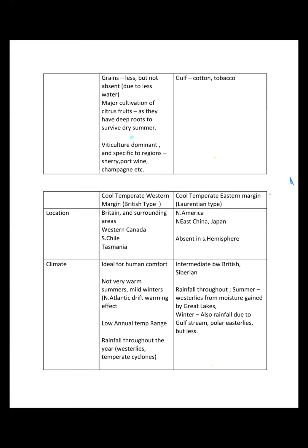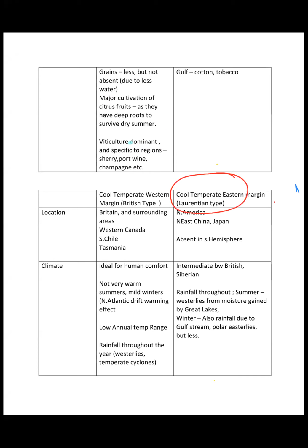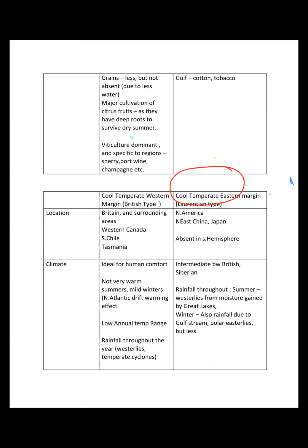Next, we move to the Laurentian type of climate. We'll see the regions first. North America, Northeastern China and Japan. This type of climate is absent in the Southern Hemisphere, right? Why? Because at that latitude in the Southern Hemisphere, there is no land.